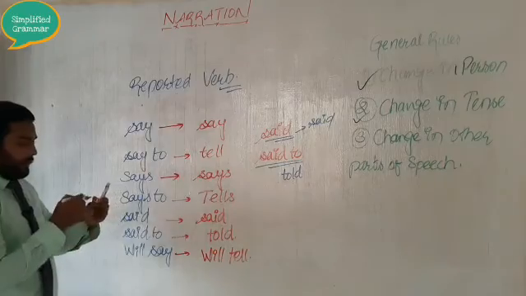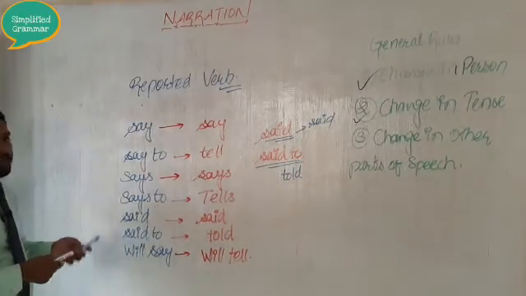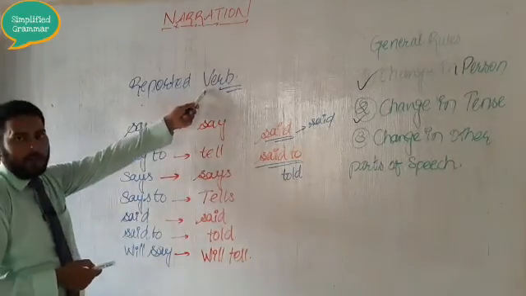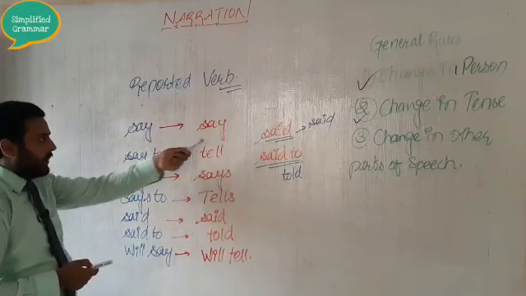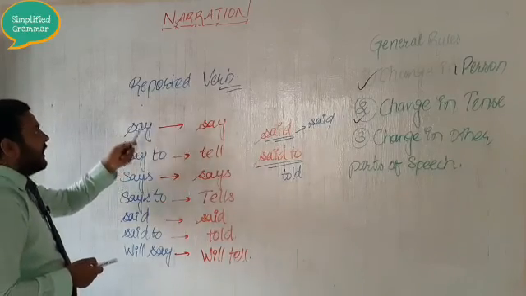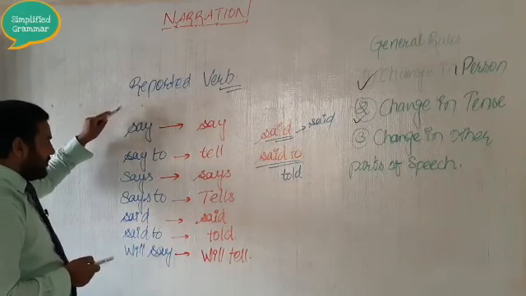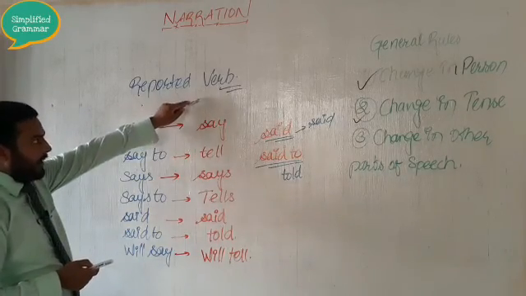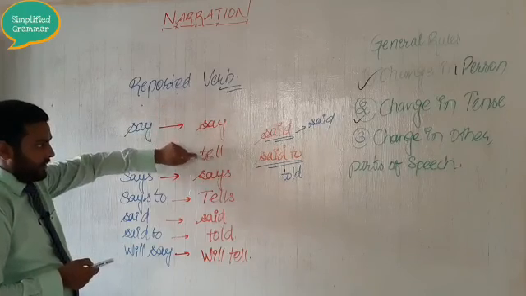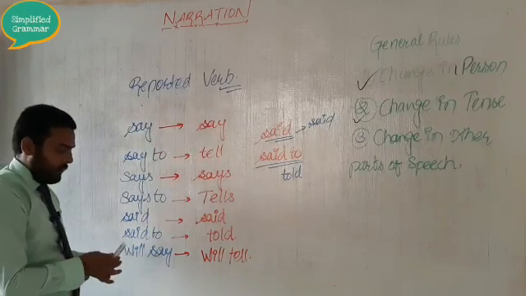So these are the changes in the reported verb from direct to indirect speech. You will see all these reported verbs in the direct speech like this, but in the indirect speech you need to change them systematically like this. So I hope you understood this.